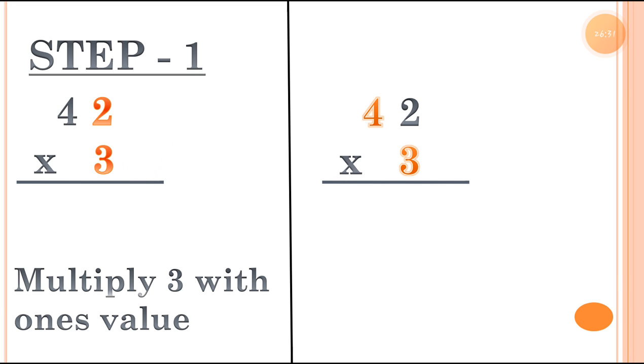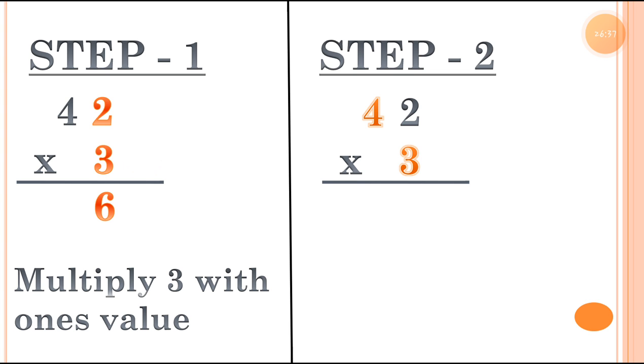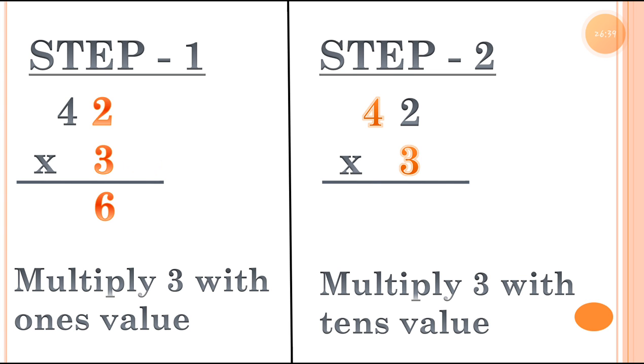So here 3 2s are 6. Then step 2 is multiply 3 with the 10's value. Nothing changes in this. We have to follow the same steps. 3 4s are 12. So we are getting the answer in 2 digits in the tens place. You can call it regrouping. Now you can see, we are getting the answer in 2 digits. 3 4s is equal to 12. This 2 digit answer means we are regrouping the tens.